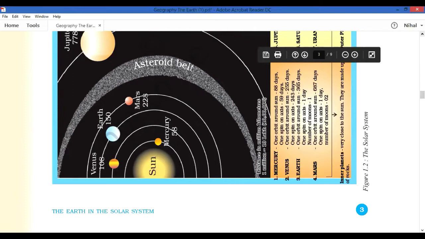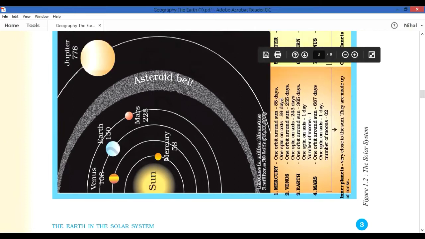Okay, and just go along this line. For one orbit around the sun, Mercury takes 88 days. Orbit means this line, the path where these planets are moving. This line is termed the orbit. And we already learned in your fill in the blanks that they move in an elongated path.